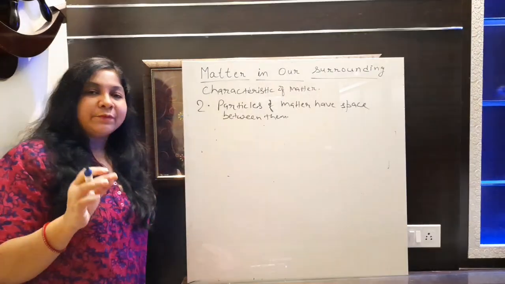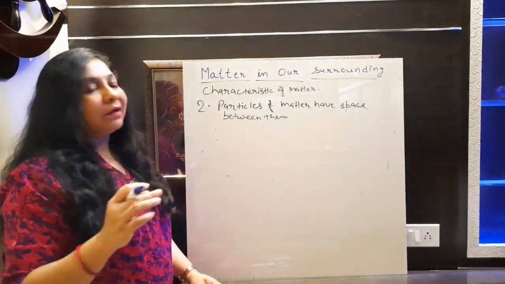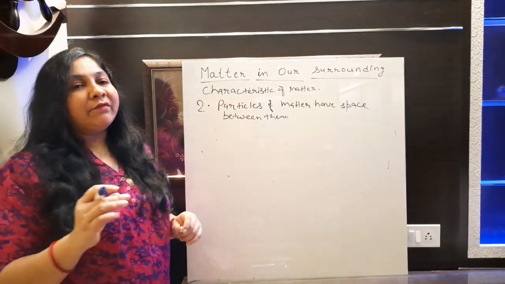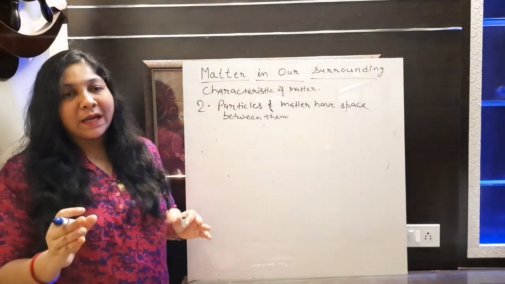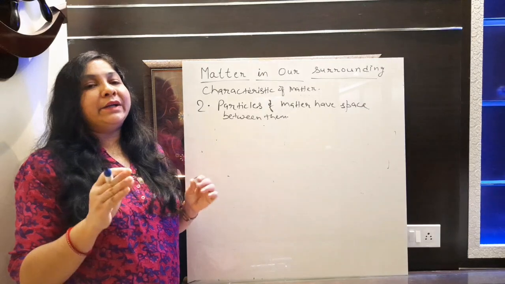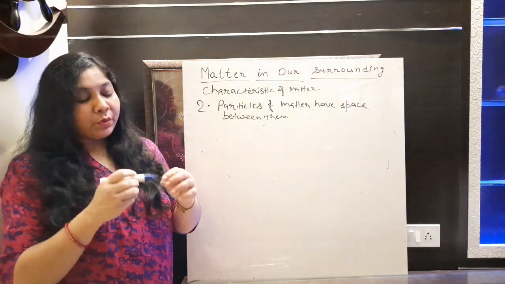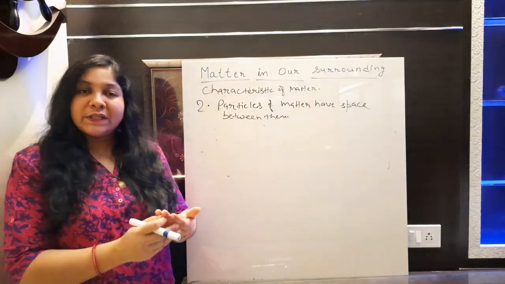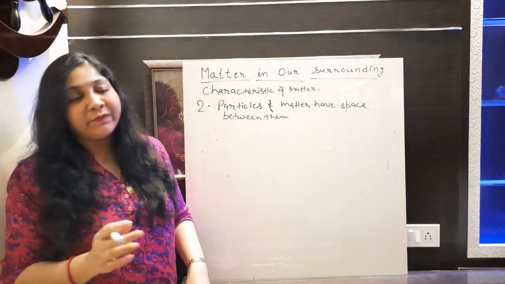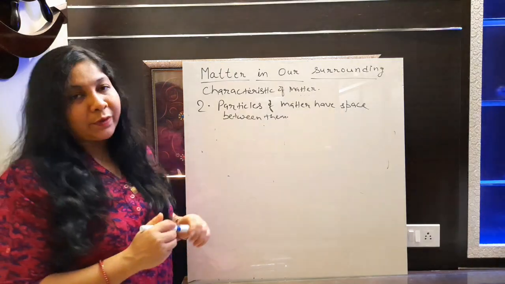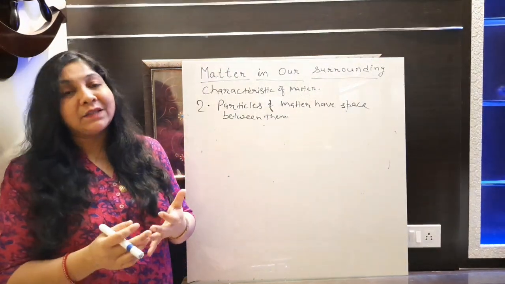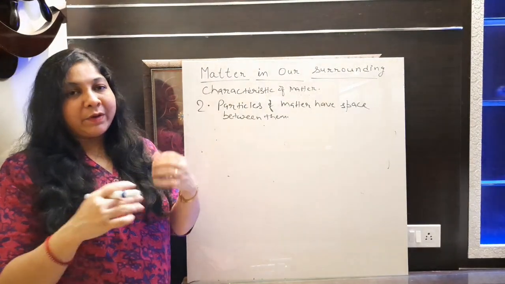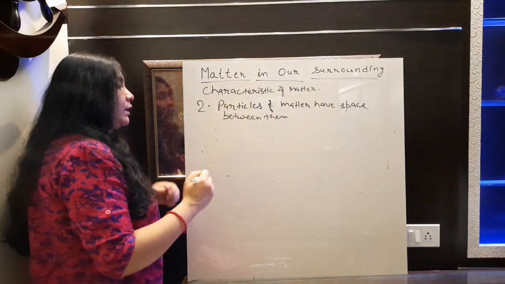See, we have three types of substance in our surrounding, right? But still, if we talk about the particles of matter have space between them, then we should have to take that state of matter in which you can easily identify there is lots of space. As we know, solid के पास सबसे least space होता है, right ना? Liquid में उससे थोड़ा ज़्यादा, and gases have lots of space in between them. So let's take an example of liquid because we are not able to visualize gas. So on the basis of that, we are not able to complete any experiment fruitfully, right? Okay, so we are taking here liquid.